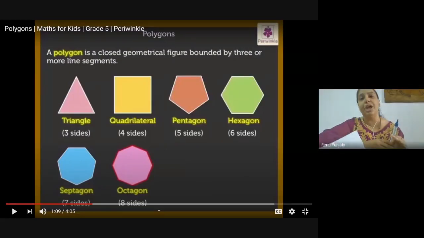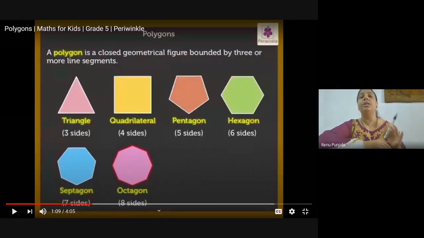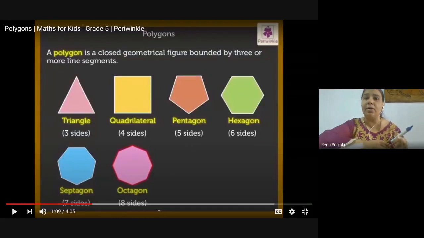Yes, ma'am. The shape may change, but the sides remain the same. You count the number of sides and identify the shape. You have to count these sides. On the basis of sides, you have to identify which shape this is, not on the basis of the picture which is showing. Am I clear now?